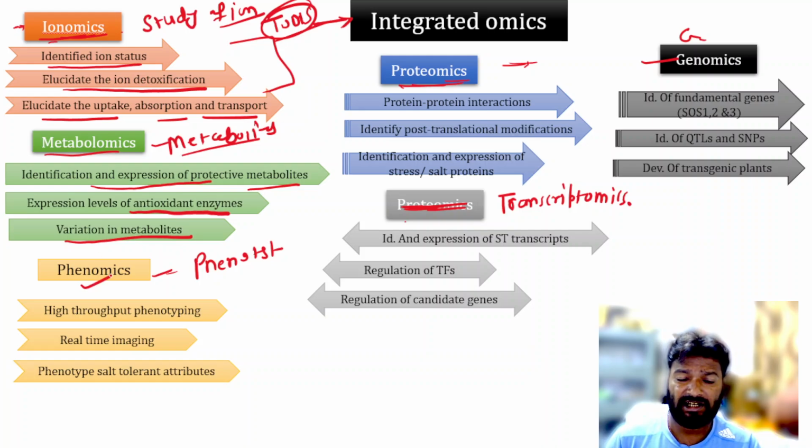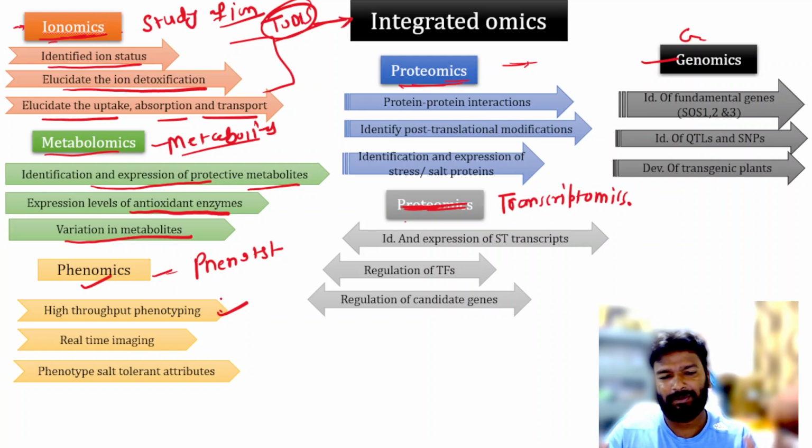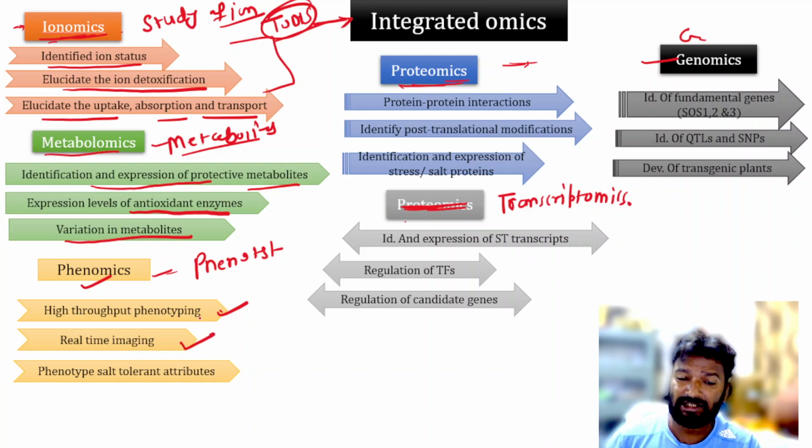Then phenomics gives information about high throughput phenotyping, meaning the different physiological traits, plant height, leaf number and water potential, and what effect is happening on them. Then real time imaging, meaning we can measure the simultaneous impact of the saline stress. Then the phenotyping of the different salt tolerance attributes, we can measure all these traits.